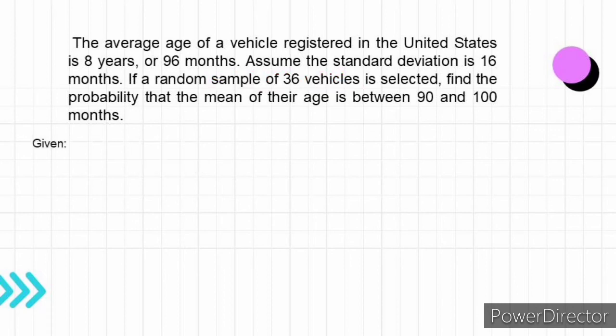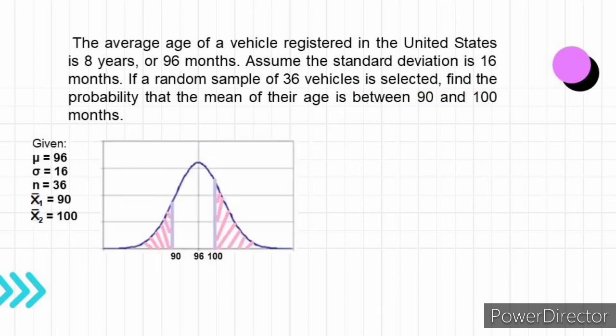First step, let us identify the given. So we have here mu is equal to 96, sigma is equal to 16, n is equal to 36, and we have two sample means, 90 and 100, because it is between 90 and 100. Then, plot the values.